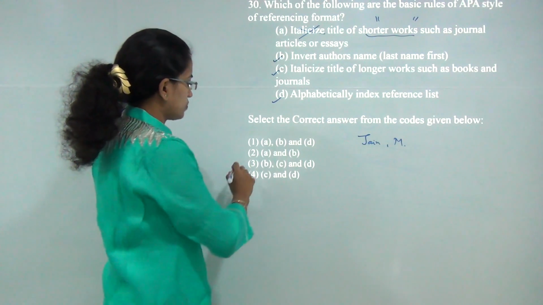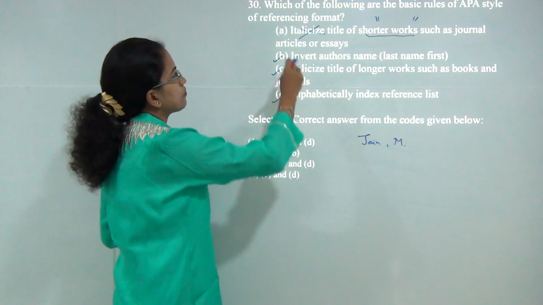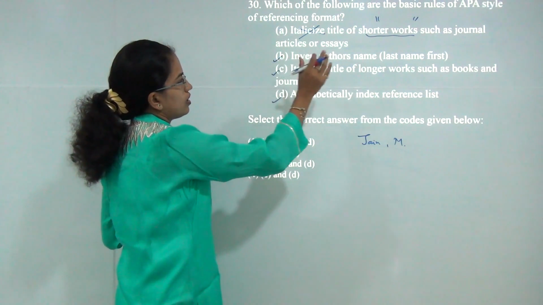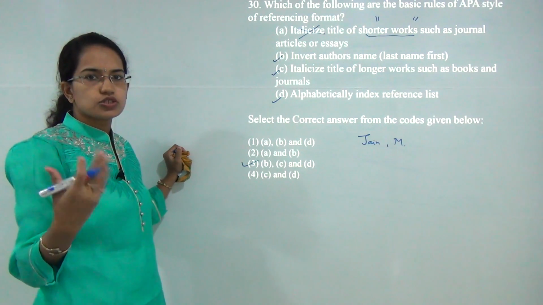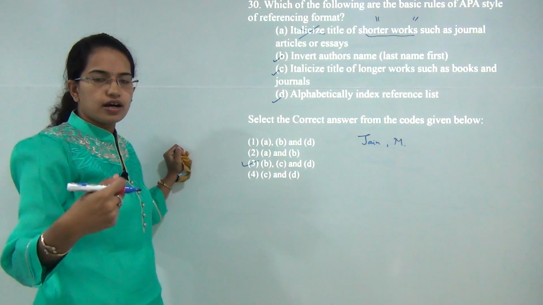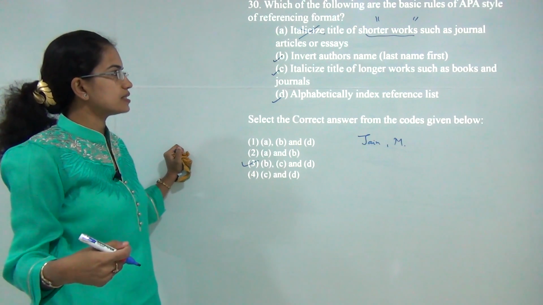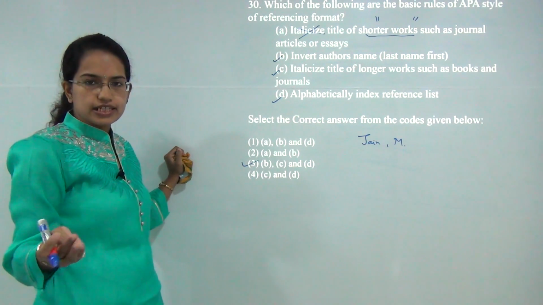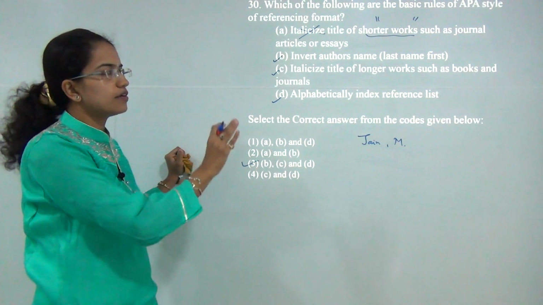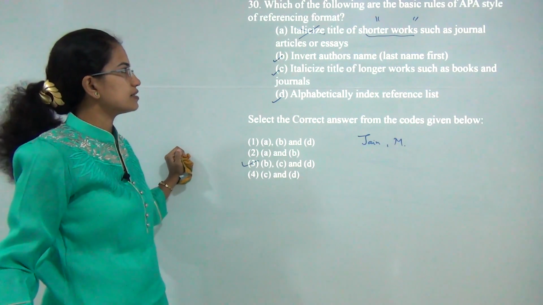So the correct answer would be B, C and D. So this is how formatting is important, because once you are into research, you must know the proper writing styles or reference formats. APA is one such. There are other formats like Chicago style and MLA, which we would be covering in detail in a separate session.